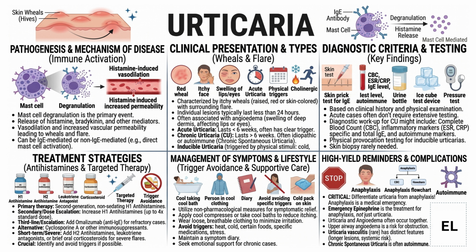However, in chronic urticaria, we may perform basic tests such as a complete blood count, inflammatory markers like ESR or CRP, and IgE levels, to look for underlying causes or associated conditions. In some cases, we may also check for autoimmune markers, especially if we suspect chronic spontaneous urticaria.